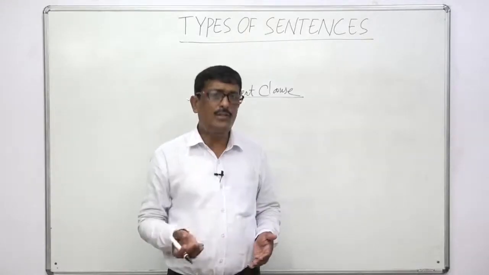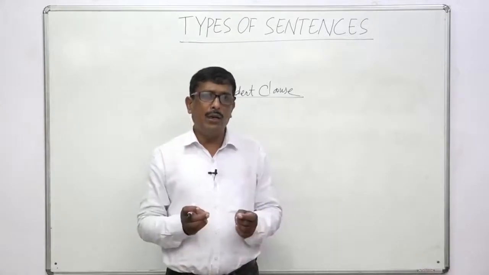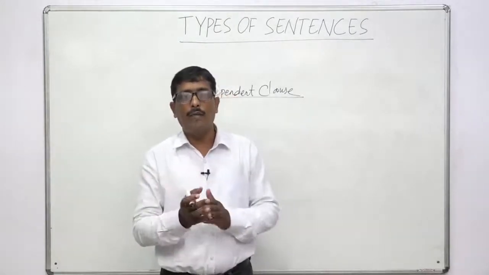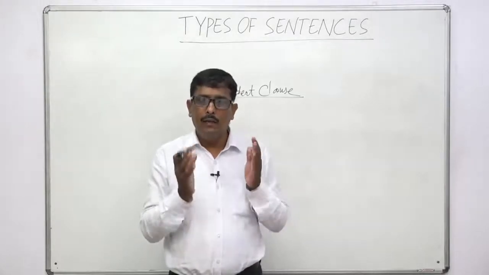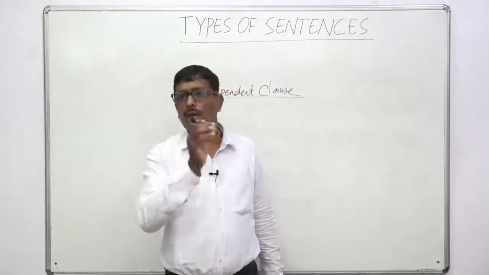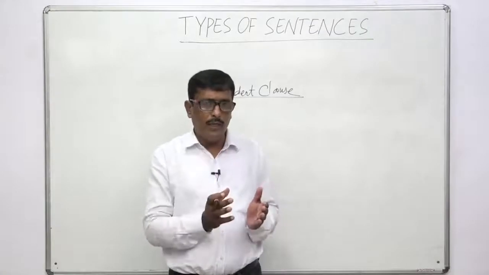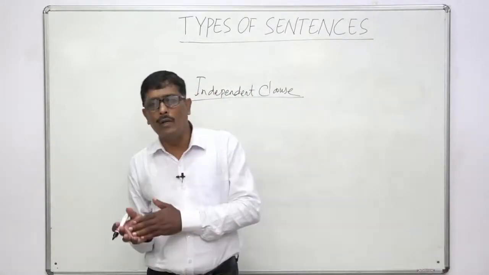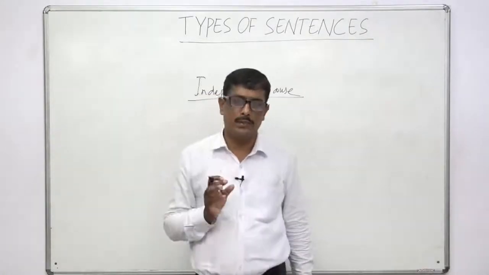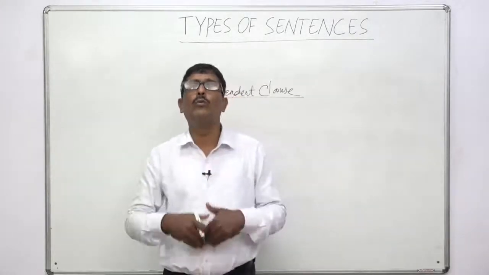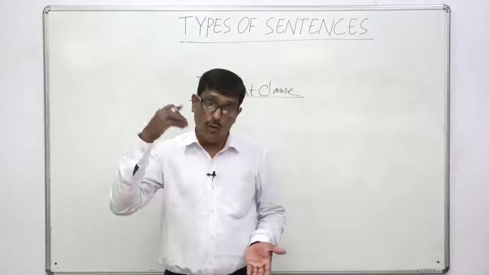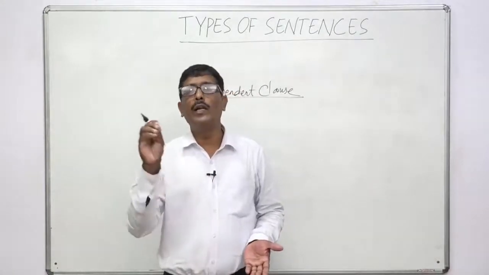We can also say that an independent clause has a subject and a finite verb in its predicate part. These are the definitions of an independent clause. And we see two or more independent clauses in a compound sentence, because a compound sentence consists of two or more independent clauses joined by a coordinating conjunction.